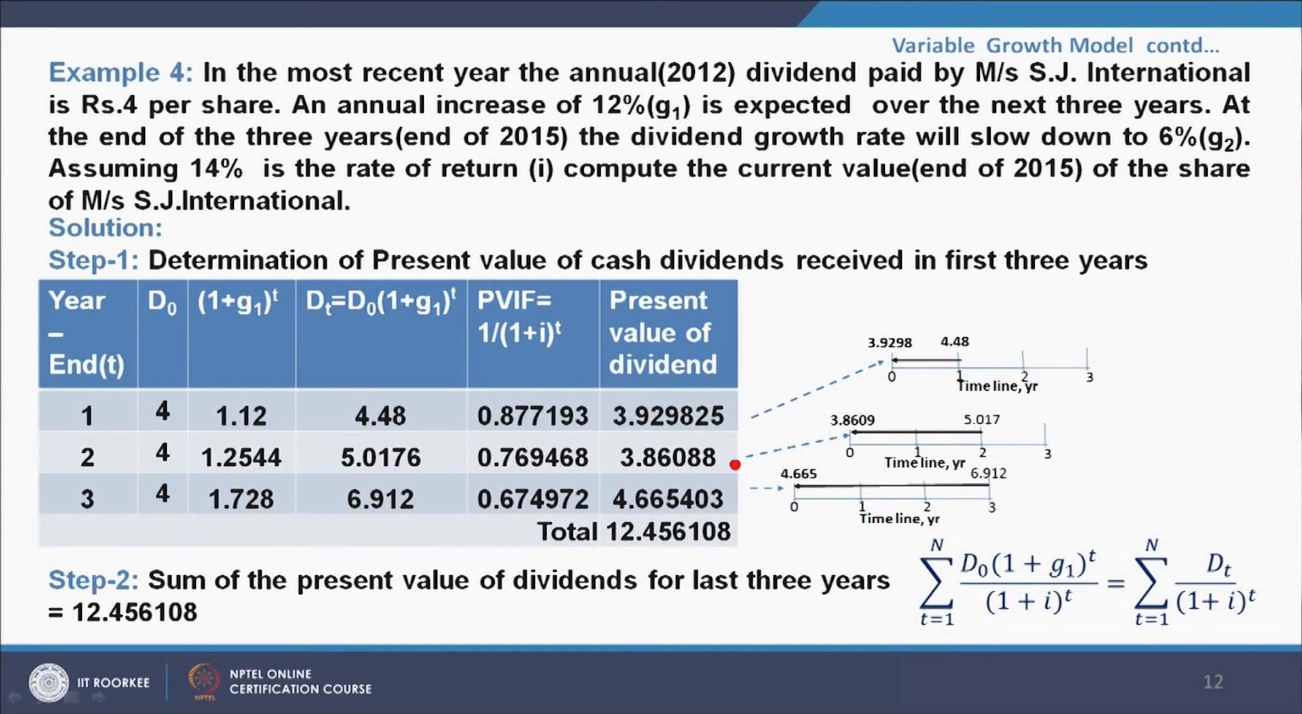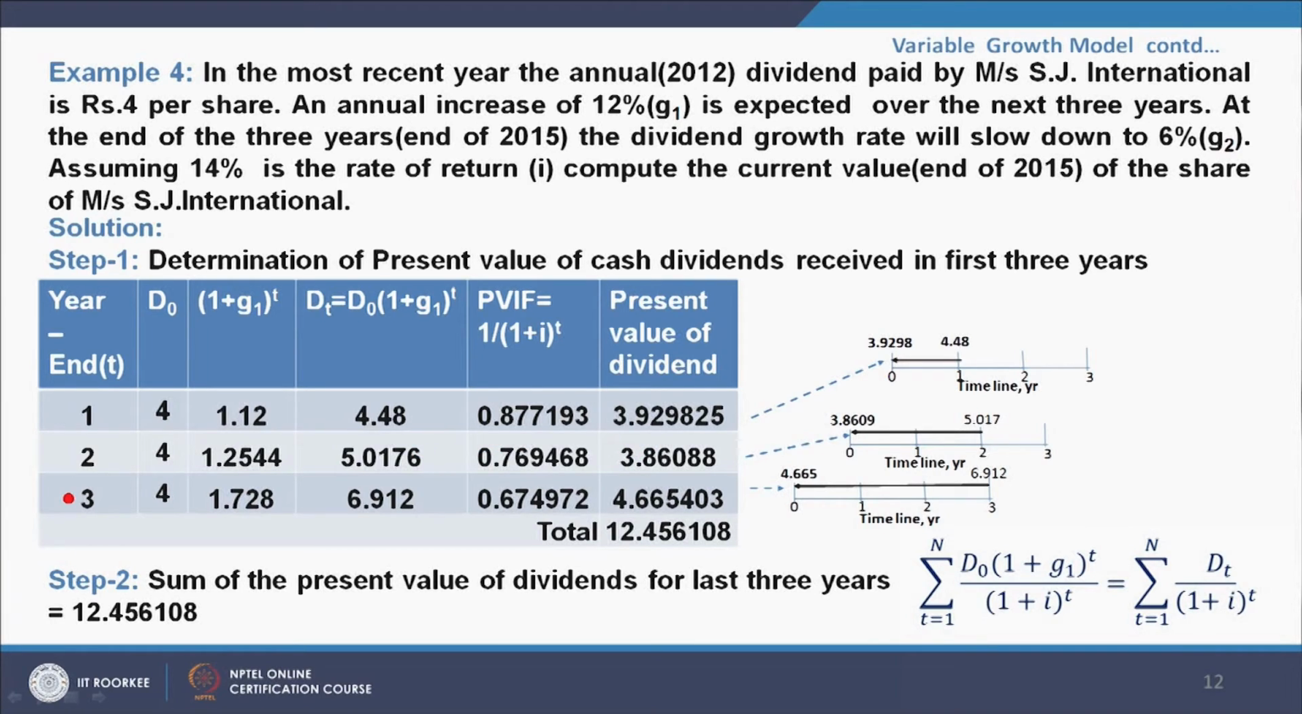3.86088. Now, if I see this pictorially, at the end of the second year, this value is 5.017, this is the same value, and when the present worth is calculated, it will be brought to this 0 line. When we brought it to the 0 line, this becomes 3.8609, which is the present worth of this value.